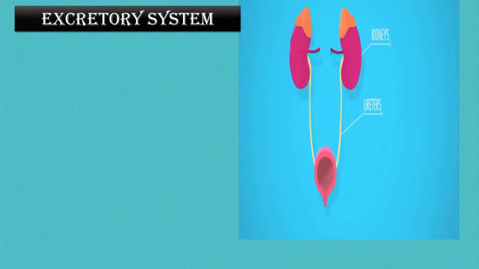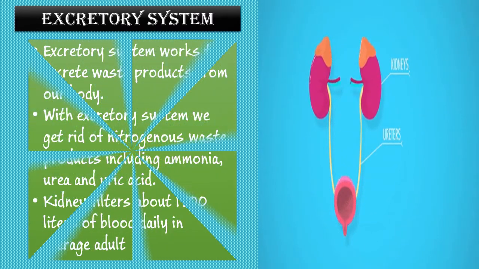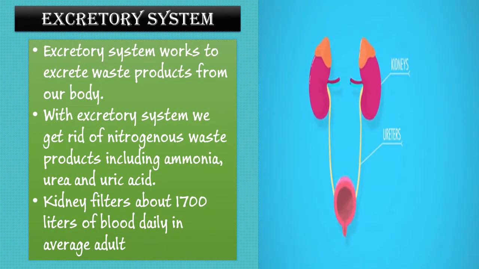Now the excretory system. The human excretory system works to excrete waste products from our body. With the excretory system we get rid of nitrogenous waste products including ammonia, urea and uric acid. The kidneys filter about 1700 liters of blood daily in an average adult.